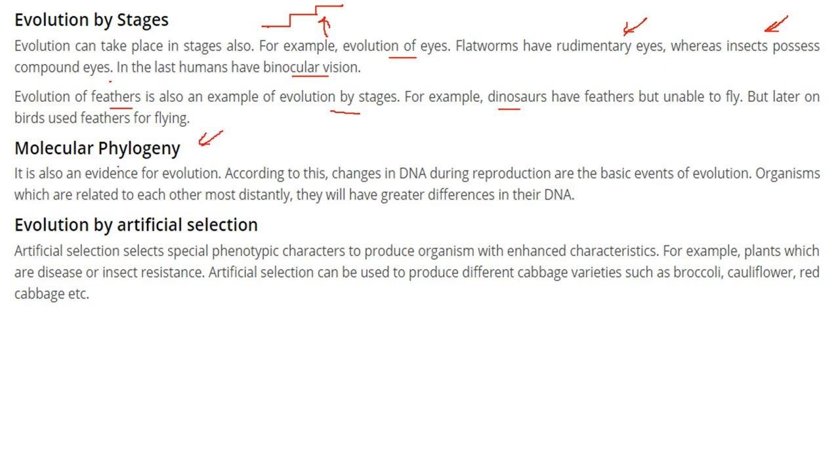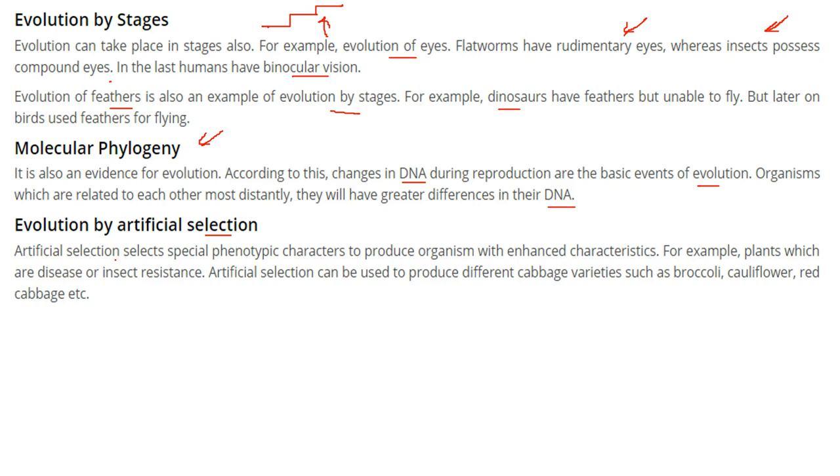Molecular phylogeny is also evidence of evolution. According to molecular phylogeny, changes in the DNA during reproduction are the basic events of evolution. So organisms which are more distantly related to each other will have a greater difference in their DNA.